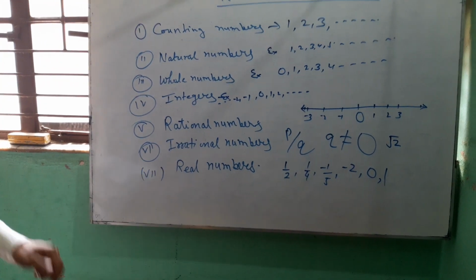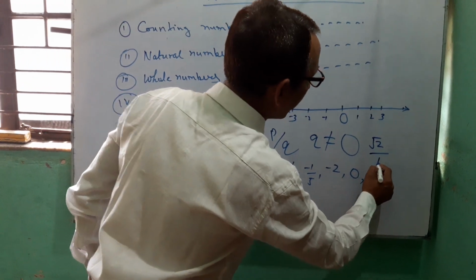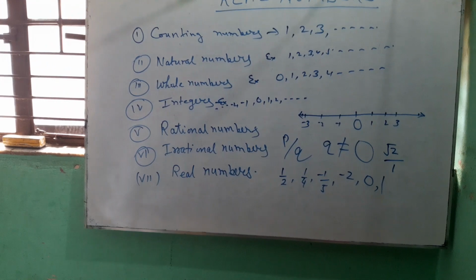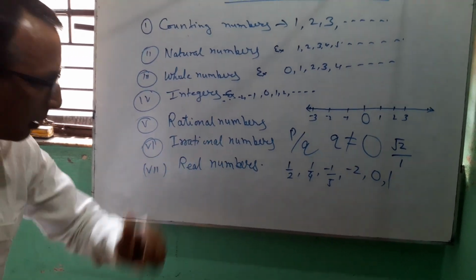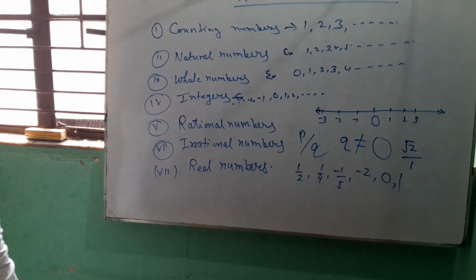Root 2 can be written as root 2 by 1, but root 2 is not an integer. So root 2 is an irrational number.